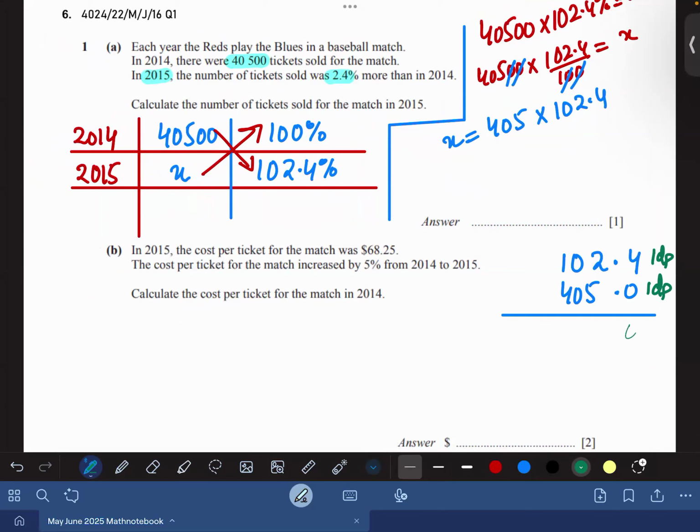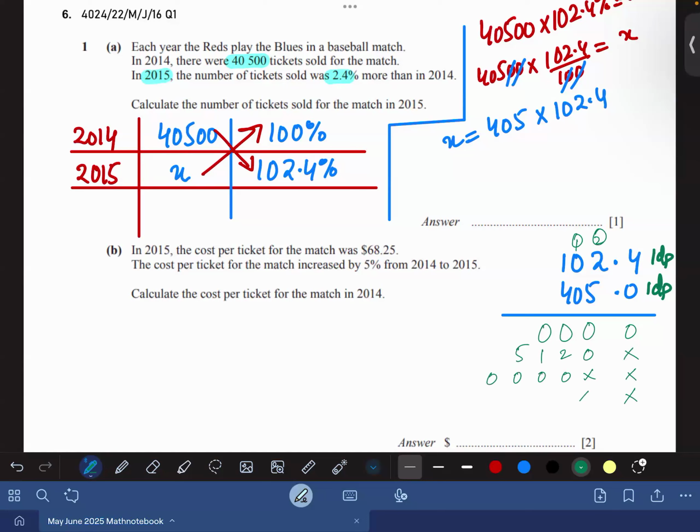0 4s are 0. Agree? 0 2s are 0, 0 0s are 0, and 0 1s are 0. So cross. 5 4s are 20. 2 is the carry. 5 2s are 10, 12. Good job. 5 zeros are 0 plus 1 is 1. Sorry, 5 ones are 5. Now 2 crosses. It's 0 again. So 0 0 0.